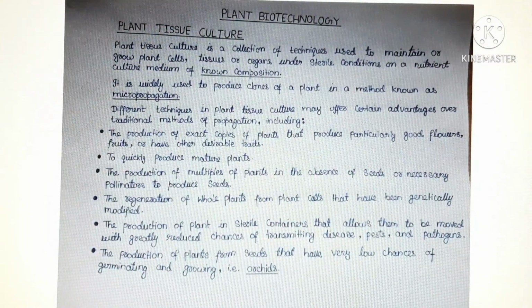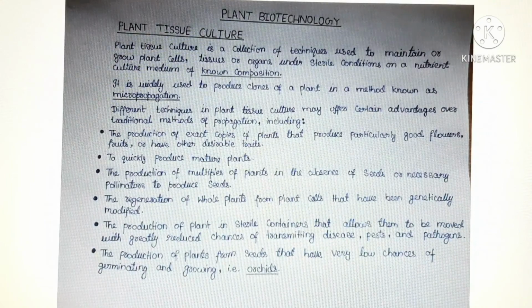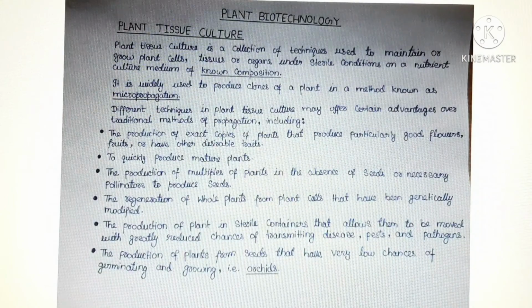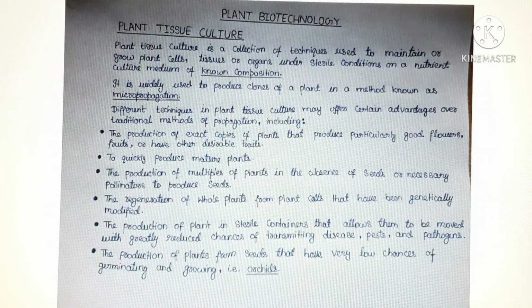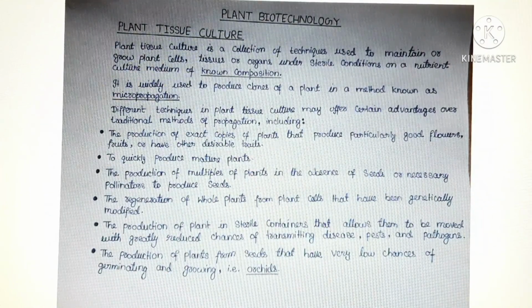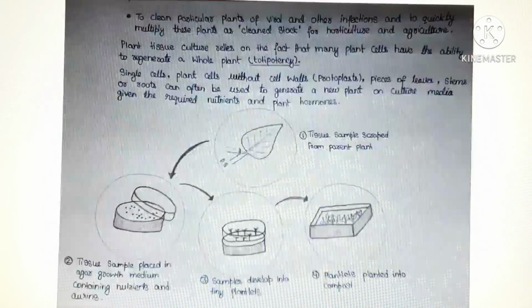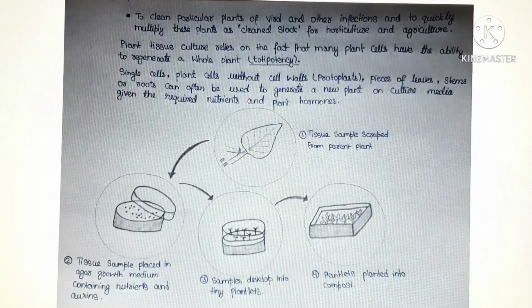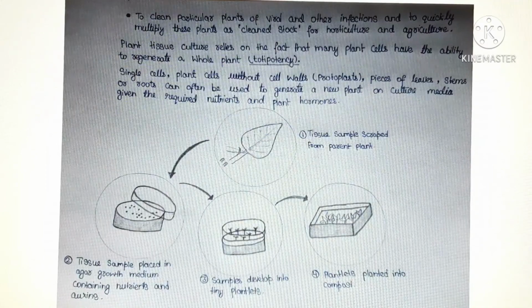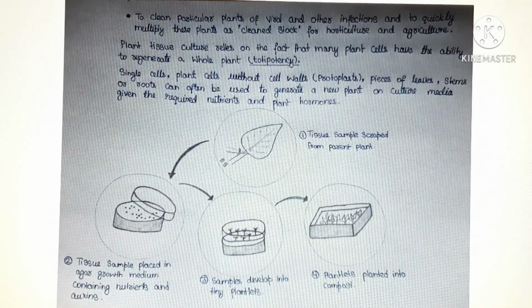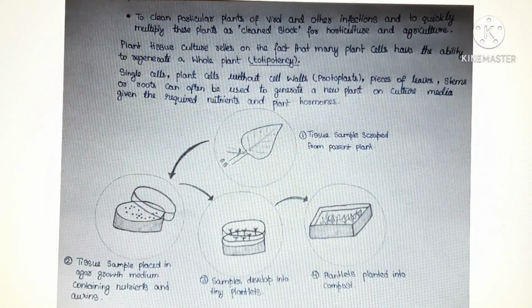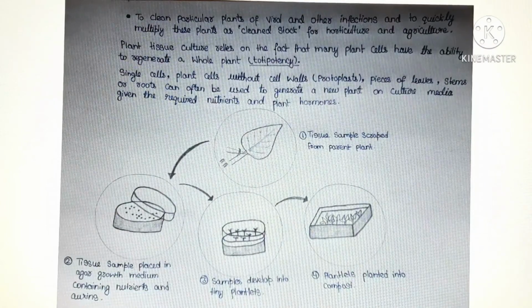The production of plant in sterile containers that allows them to be moved with greatly reduced chance of transmitting disease, pests, and pathogens. The production of plants from seeds that have very low chances of germinating and growing, that is orchids. To clean particular plants of viral and other infections and to quickly multiply these plants as cleaned stock for horticulture and agriculture.